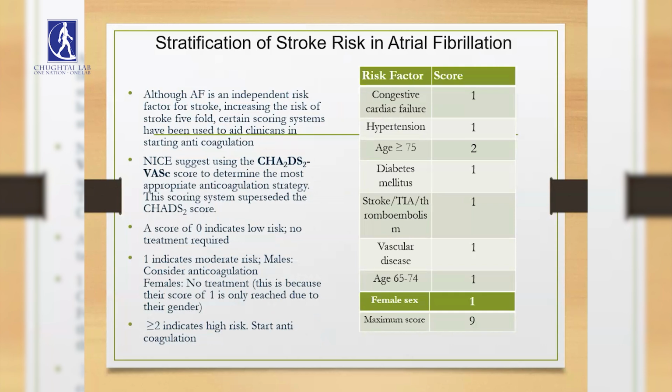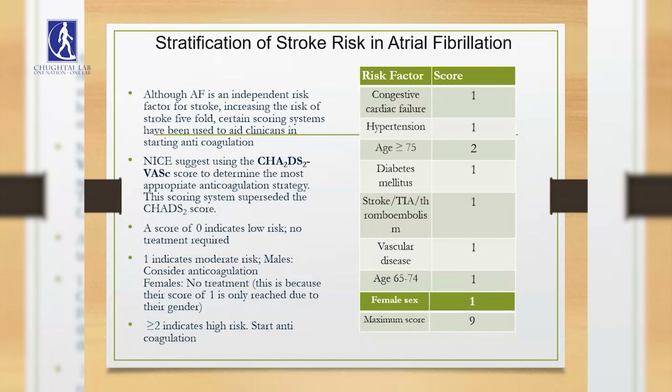Clinicians have been aided by the use of risk stratification tools. NICE suggests the use of the CHA2DS2-VASc score, which has superseded the CHADS2 score. This involves 9 criteria. One being congestive cardiac failure, hypertension defined as above 160 by 110, uncontrolled on medication. Age above 75 carries a score of 2, whereas age between 65 to 74 carries a score of 1. Then any previous history of stroke or transient ischemic attack or any vascular disease, such as peripheral arterial disease, in itself carries a score of 1, with diabetes mellitus carrying a score of 1 as well. The female sex has a score of 1.